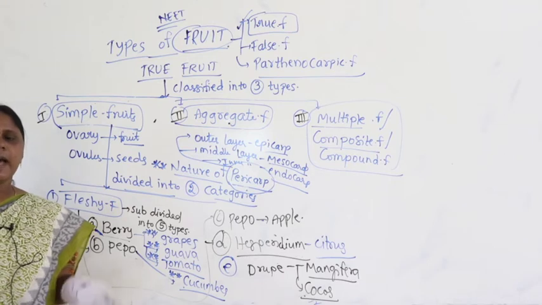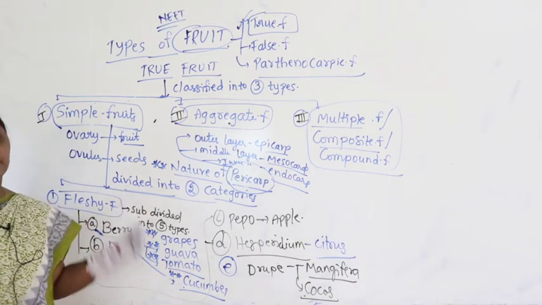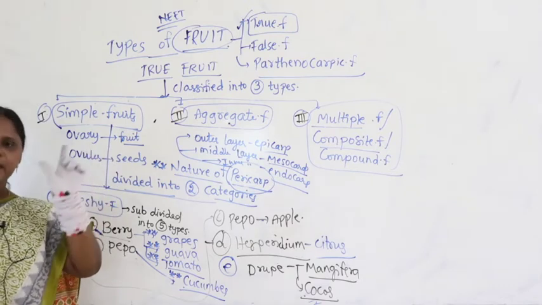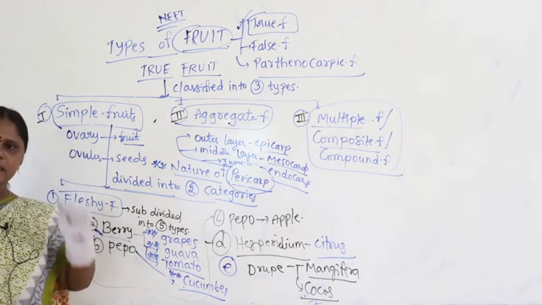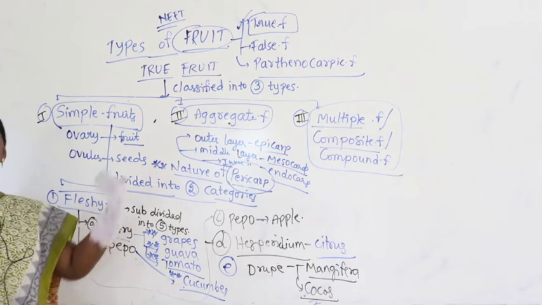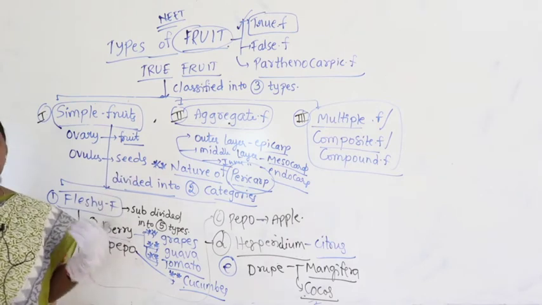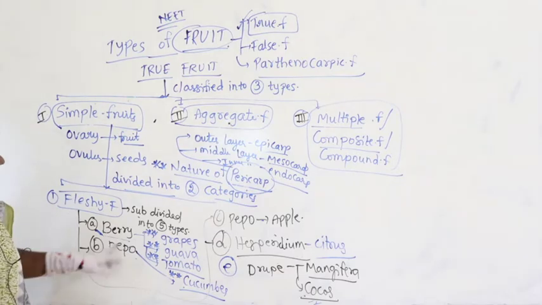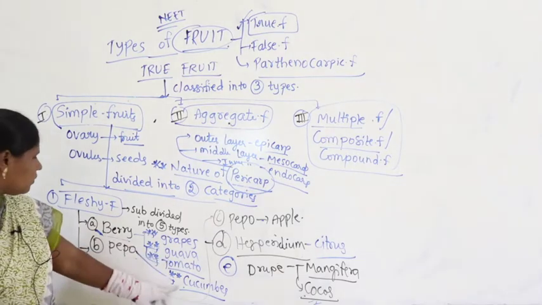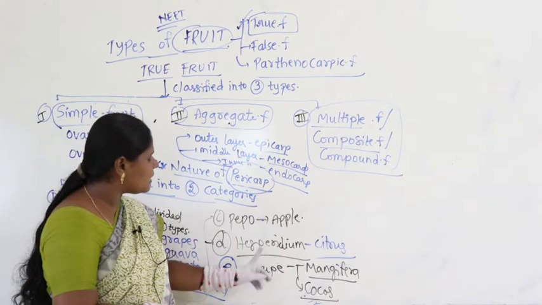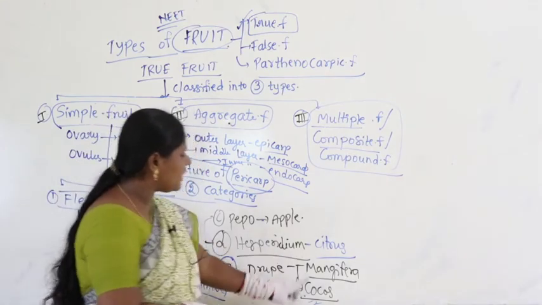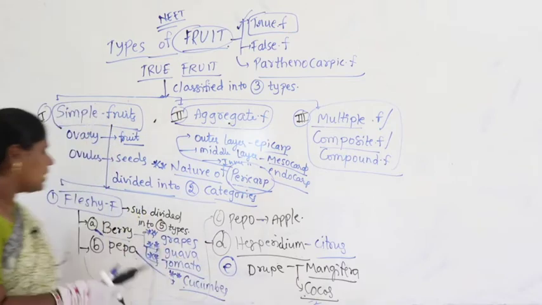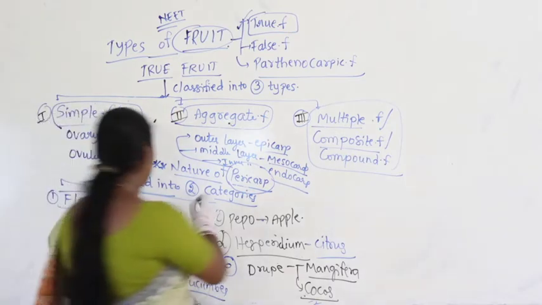For example, hibiscus, which we get a number of times. So you have to take the example hibiscus. Under hibiscus, you need to note down what all concepts it is an example for, right? Then it becomes very easy to practice it on paper. Now coming to berry: grapes, guava, tomato and cucumber. Coming to pepper, apple; hesperidium is nothing but citrus, drupe is nothing but mangifera and cocos. Very important examples.